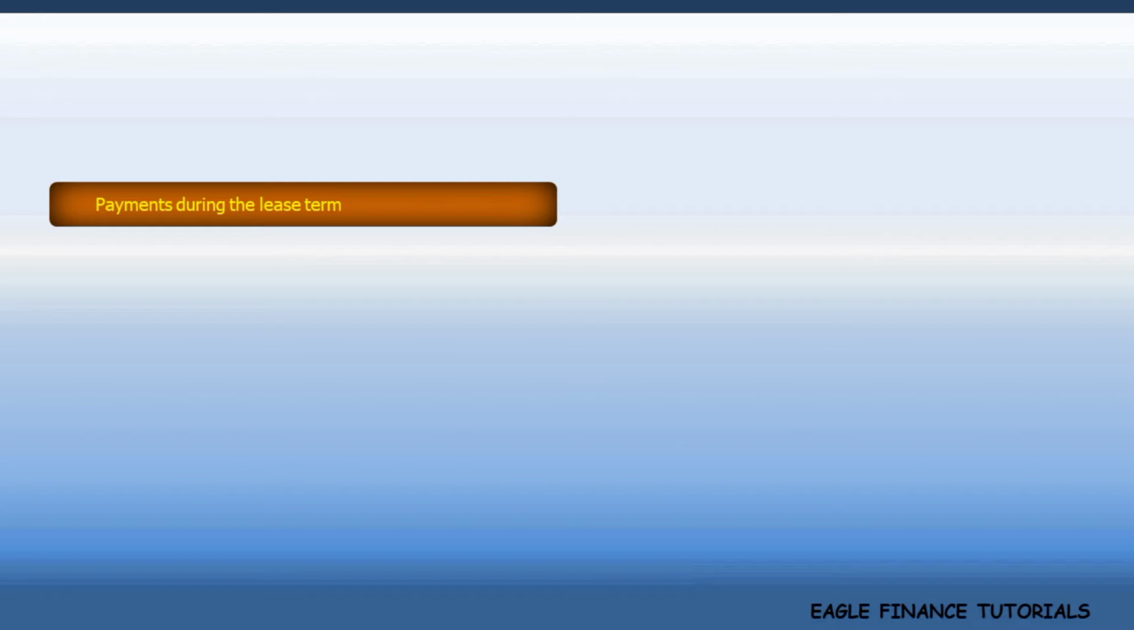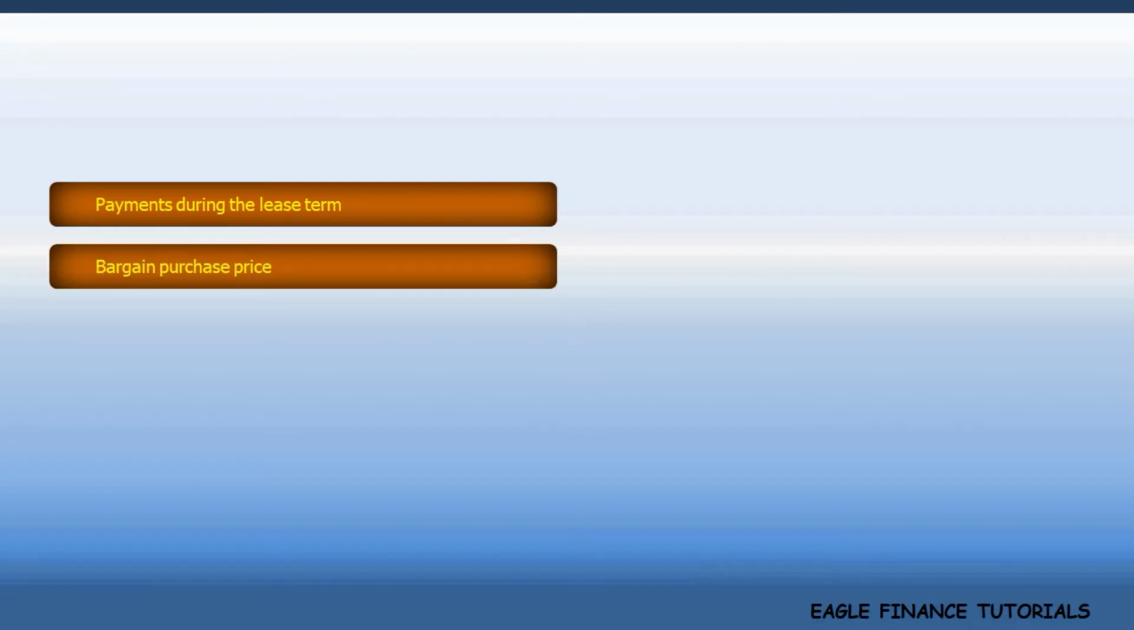Next, bargain purchase price. We know a lease agreement may give an option to the lessee to buy the asset for himself at the end of the lease. The lessee can so buy the asset by paying a concessional price called bargain purchase price. If the lessee chooses the option, then he will pay the bargain price to the lessor.